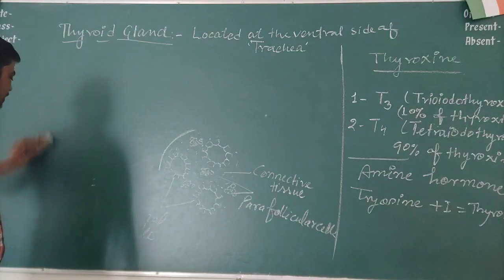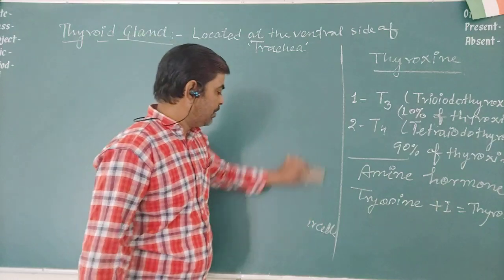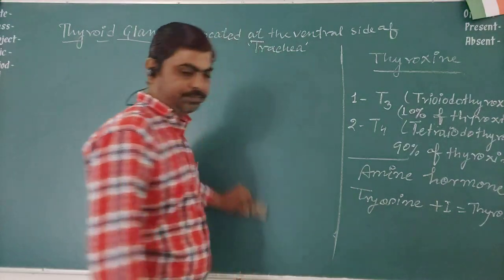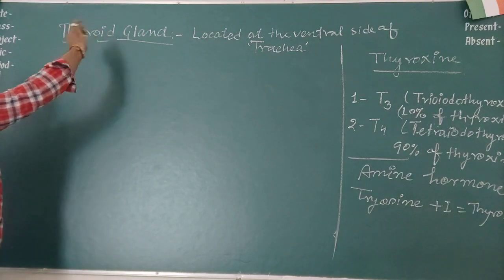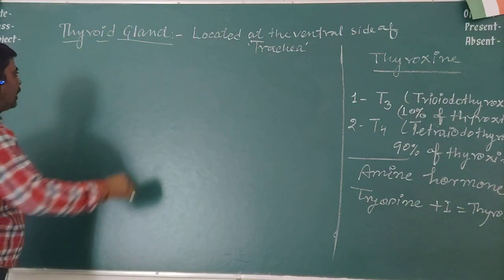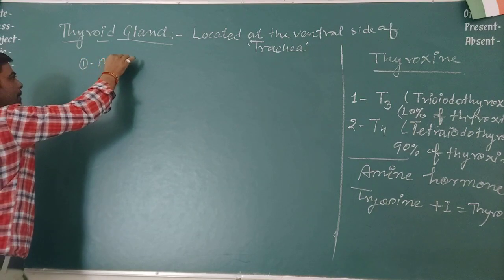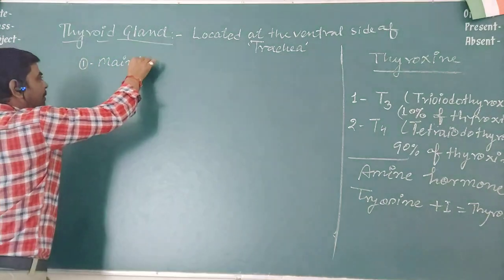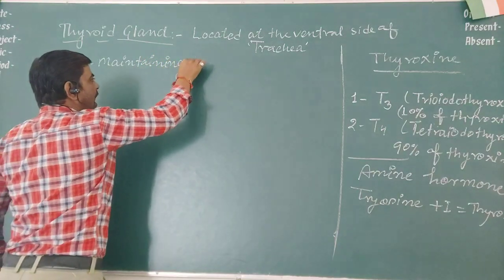And then we will study the effect of hypo and hyper secretion. So this thyroxine hormone helps in maintaining BMR.